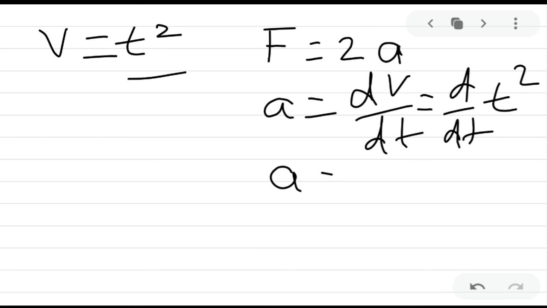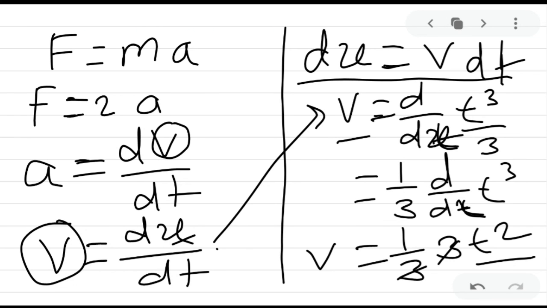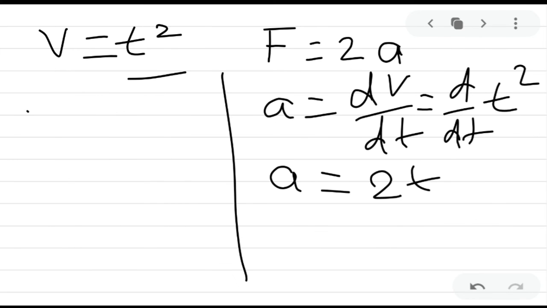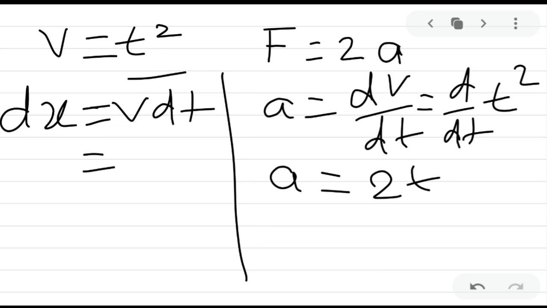So acceleration is equal to 2t. Similarly, from the formula dx is equal to v dt, dx is equal to t square into dt.